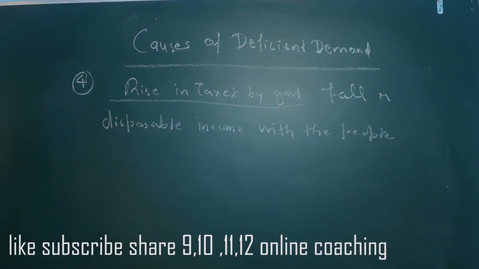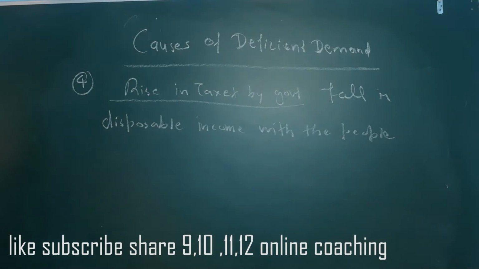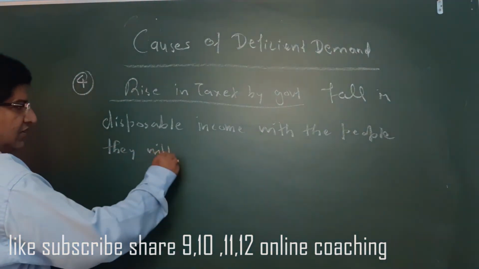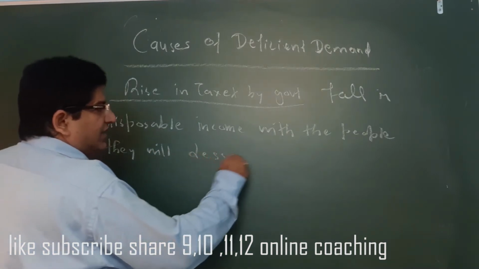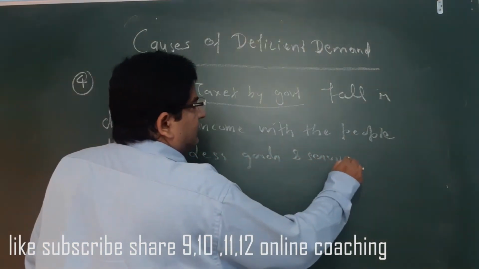Then they will buy less goods and services because of the increased tax.